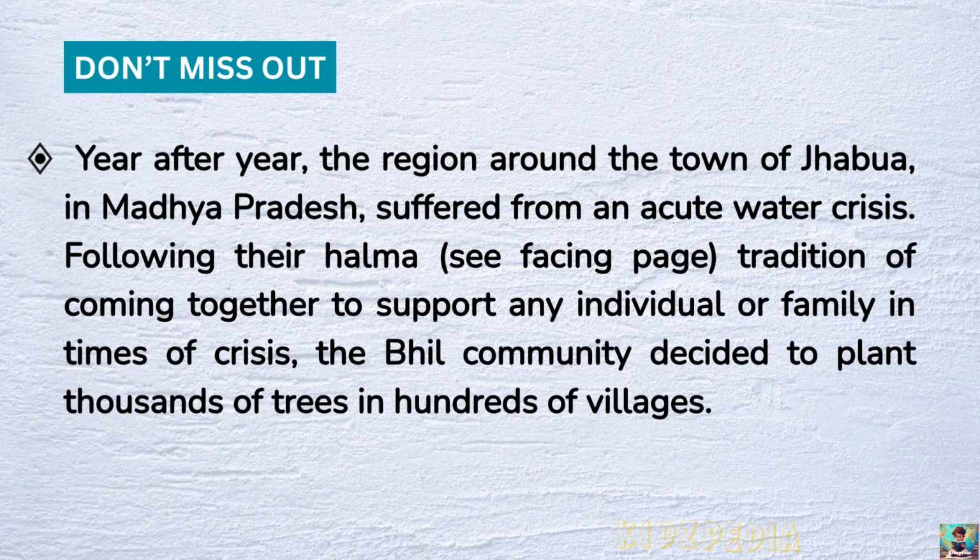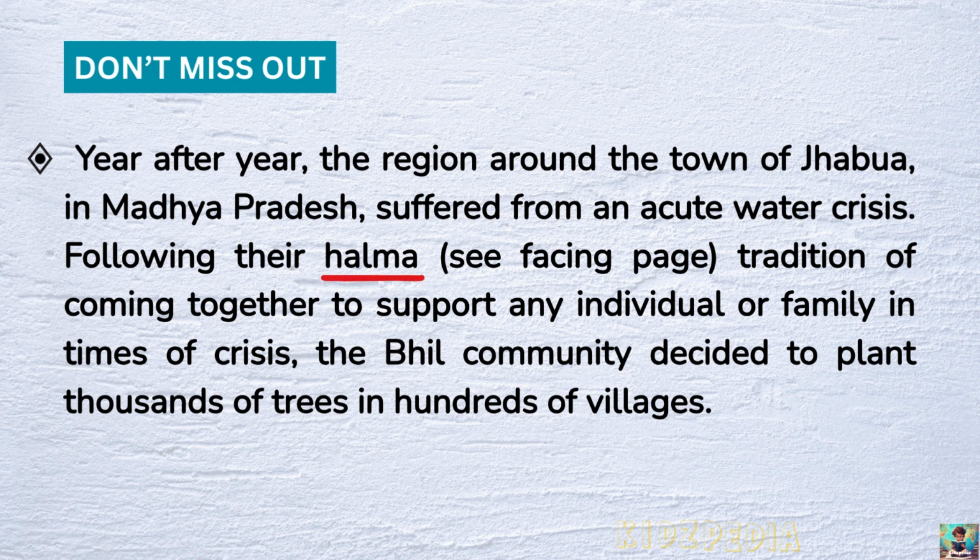Year after year, the region around the town of Jhabua in Madhya Pradesh suffered from an acute water crisis. Following their Halma tradition of coming together to support any individual or family in times of crisis, the Bhil community decided to plant thousands of trees in hundreds of villages. The Bhil community is one of the largest tribal communities in India. They mostly live in states like Madhya Pradesh, Rajasthan, and Gujarat.